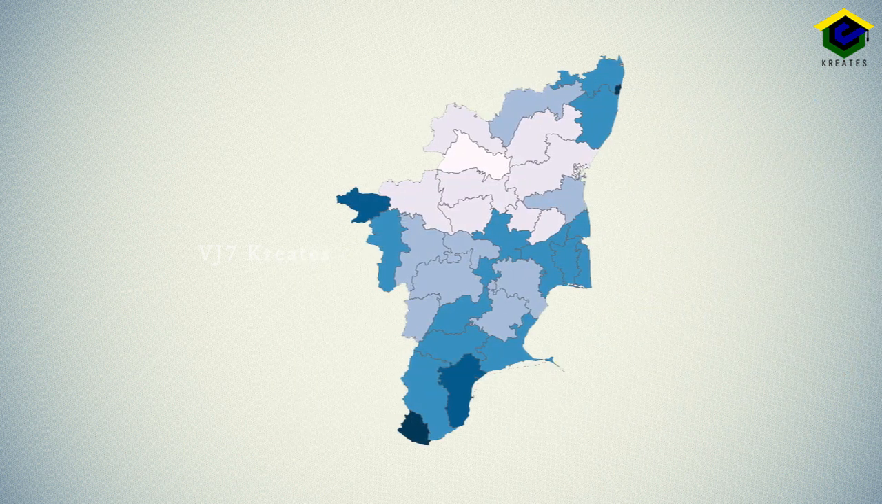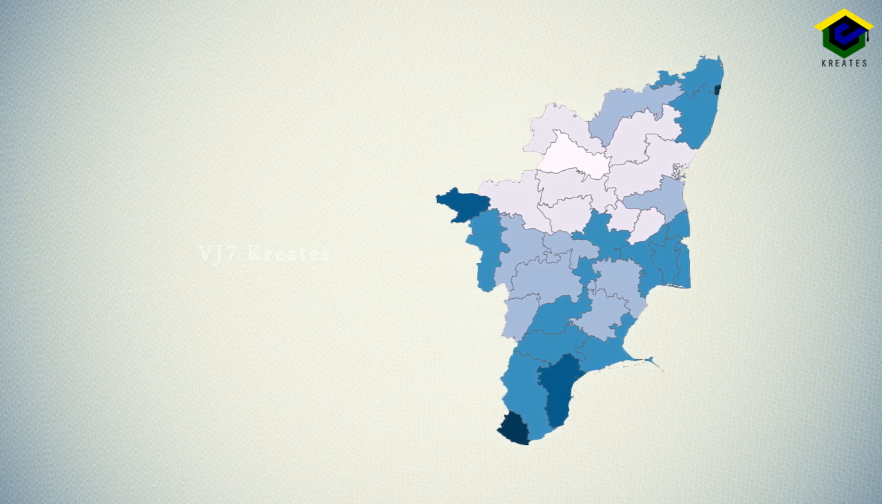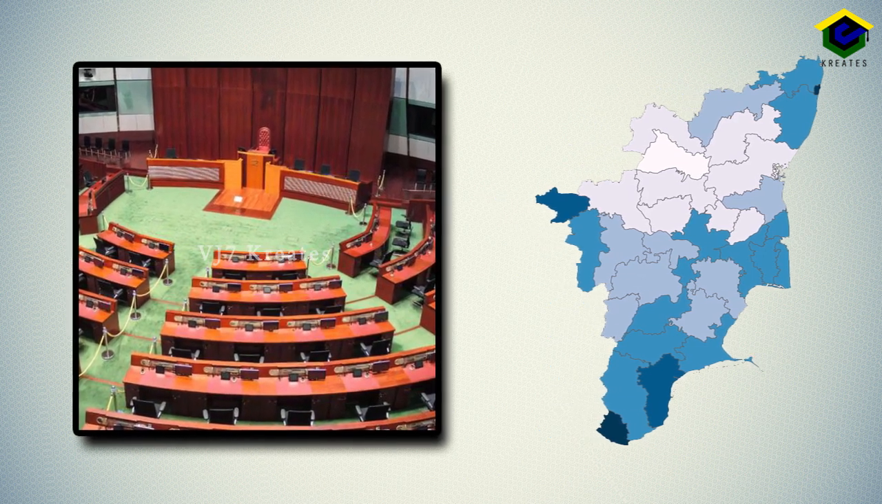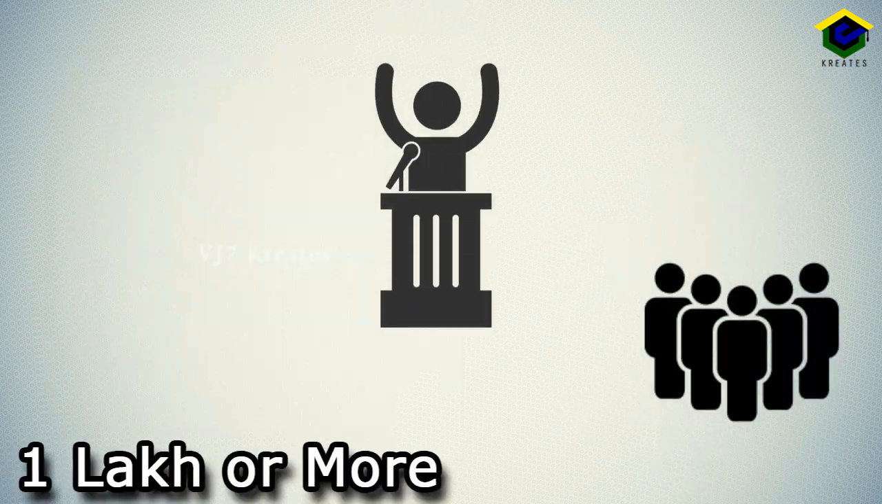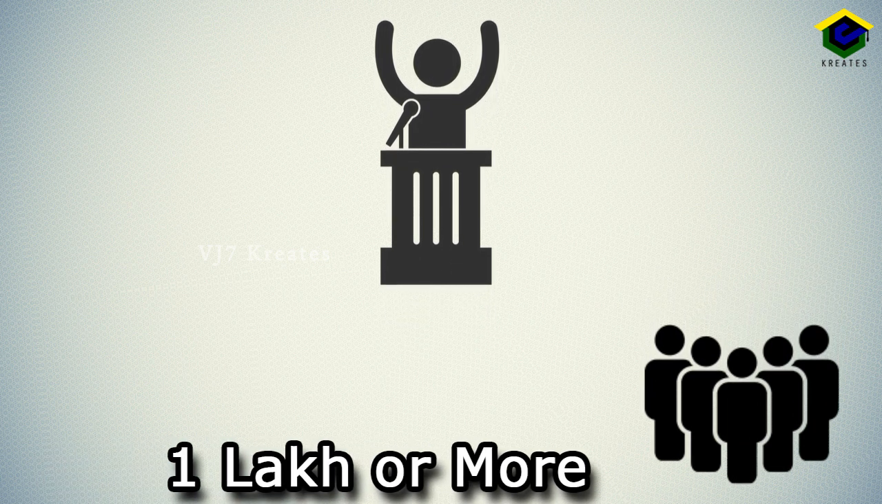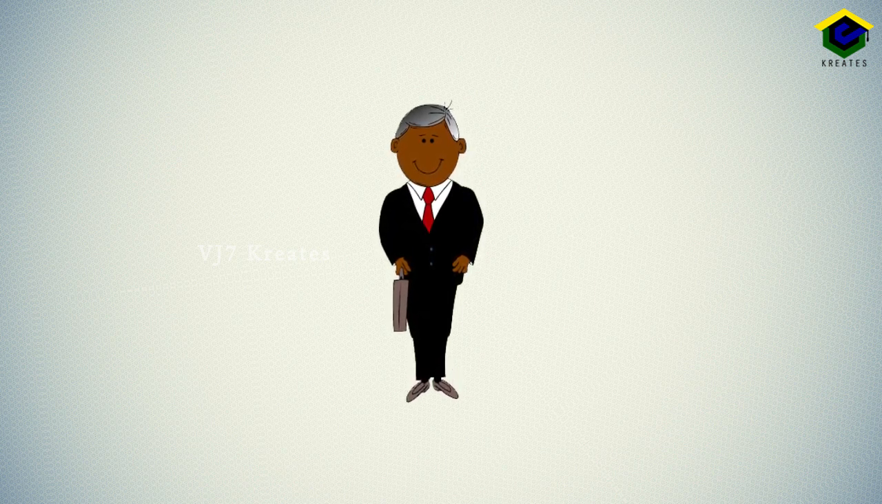For the election of MLAs, the entire state is divided into different constituencies. These constituencies are called the legislative constituencies. One legislative constituency may have 1 lakh or even more people. One MLA is chosen from each legislative constituency to represent that legislative assembly.